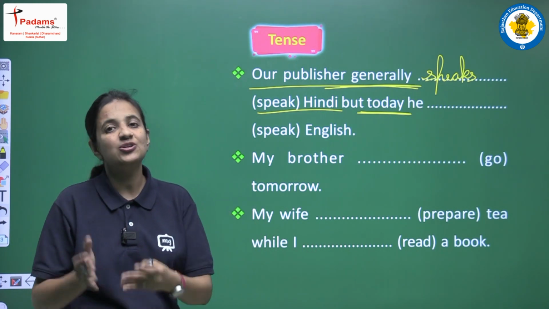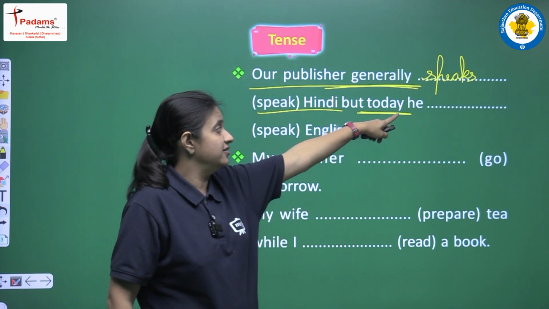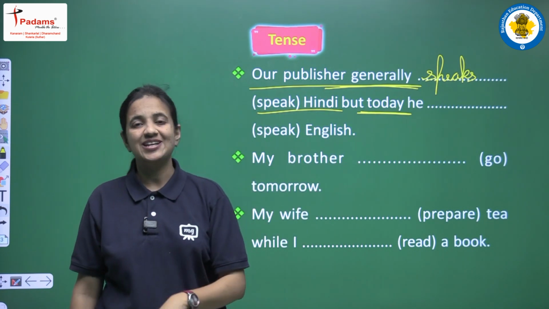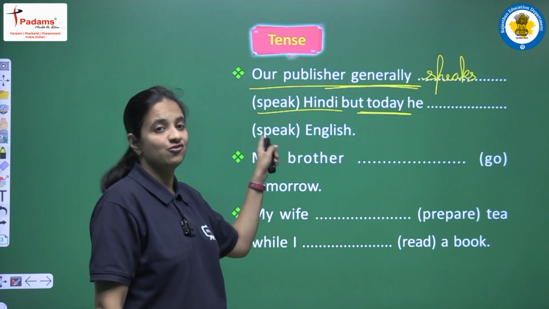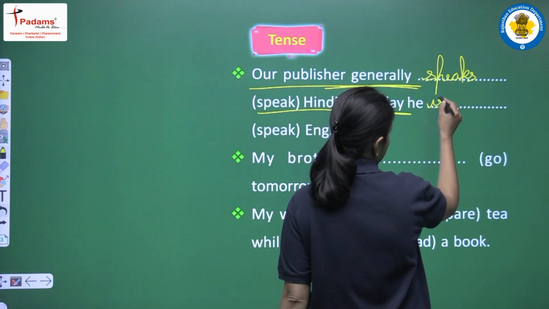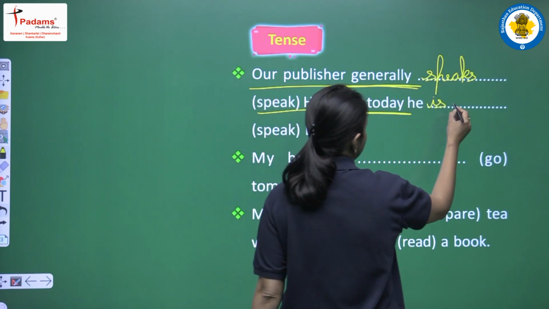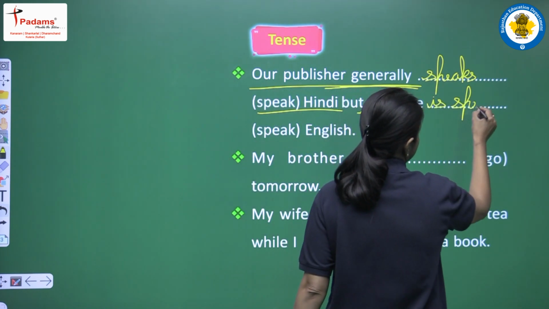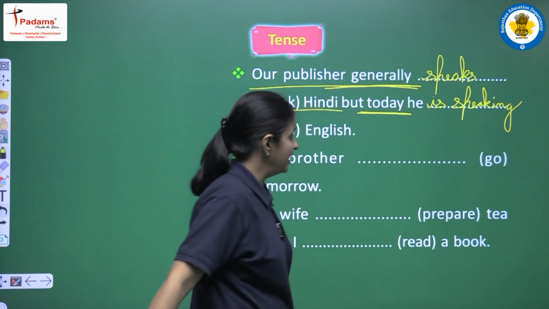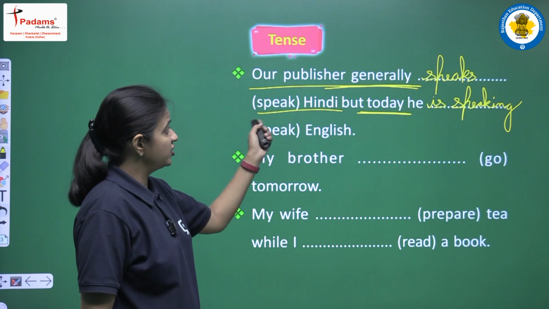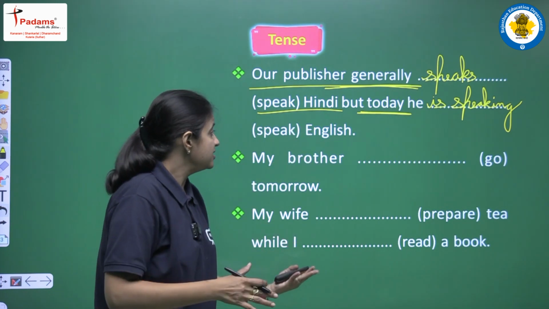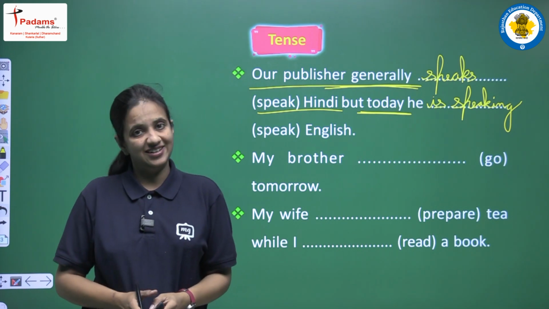So yes, we will use present continuous tense, and he is a singular subject, so we will use is. And in continuous tense we all know that we have to use first form plus ing. So yes, as a helping verb we will write first of all is, and as a main verb we will use first form plus ing, so it will be speaking. And the complete sentence will be, our publisher generally speaks Hindi, but today he is speaking English. Clear?